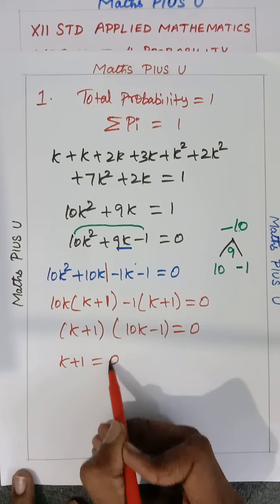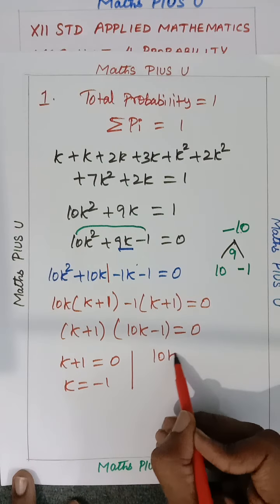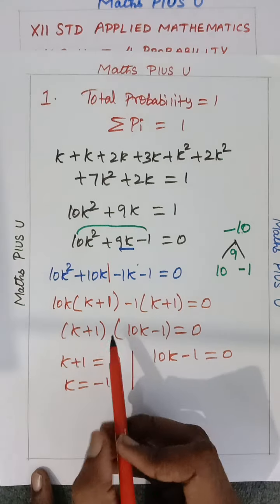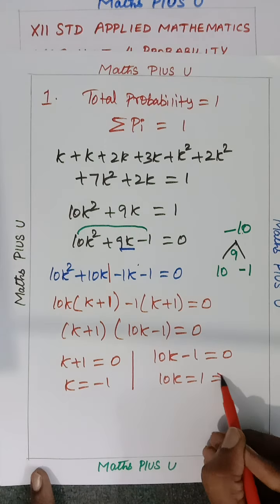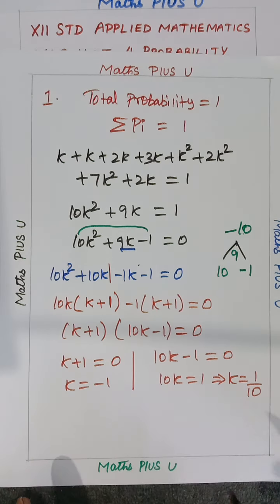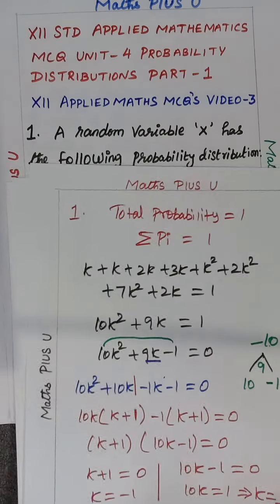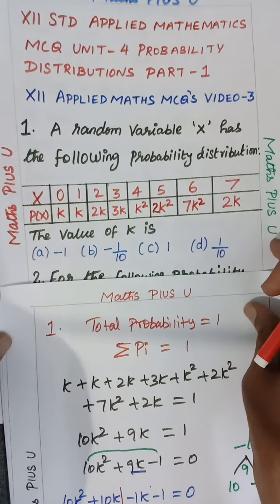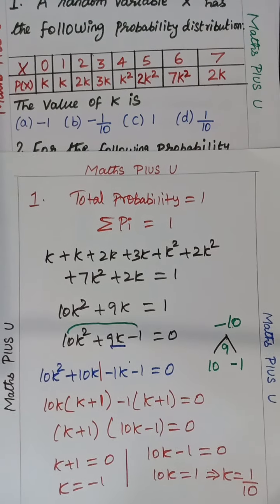So k plus 1 equals 0, k equals minus 1, one concept. 10k minus 1 equals 0 now. So both I am equating. So 10k equals 1, k equals 1 by 10. So if I have applied, sir, two values, super: k equals minus 1 and k equals 1 by 10. Sir, option is there? Two options are not there, sir. Bad people. Only one option they have given. So like that you may think.